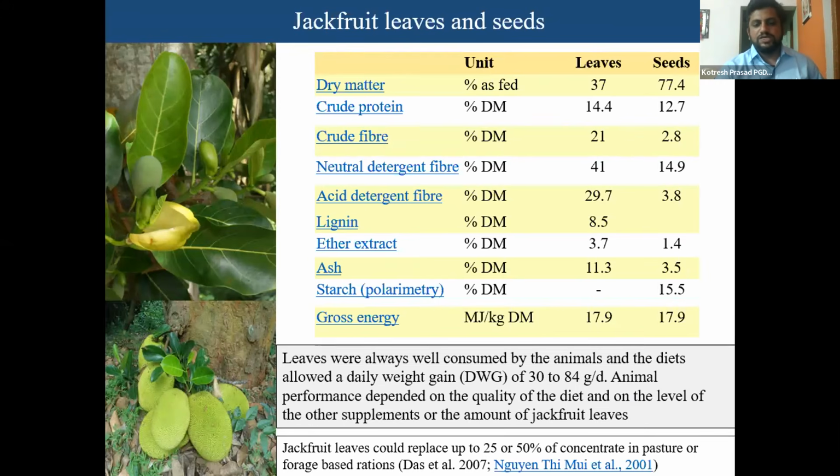Leaves were always well consumed by animals, and diets allowed a daily weight gain of 30 to 84 gram per day in different studies. So animal performance depends on the quality of diet and on the level of other supplements or amount of jackfruit leaves consumed. Jackfruit leaves could replace up to 25 to 50% of concentrate in pasture or pasture-based rations.